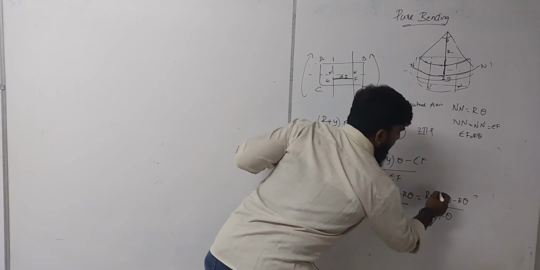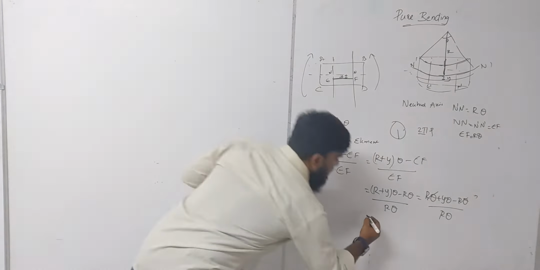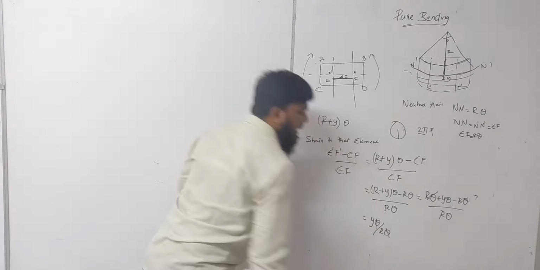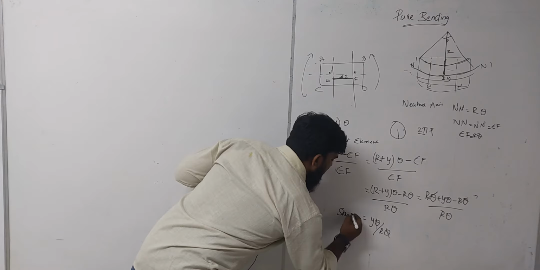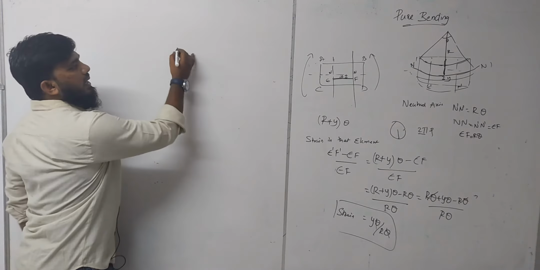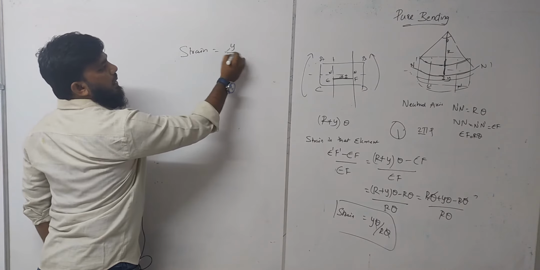divided by Rθ. This Rθ and minus Rθ cancel. The value left out is yθ divided by Rθ. Theta gets cancelled. So the strain value you are getting is: strain is equal to y by R. Clear? So strain is equal to y by R.